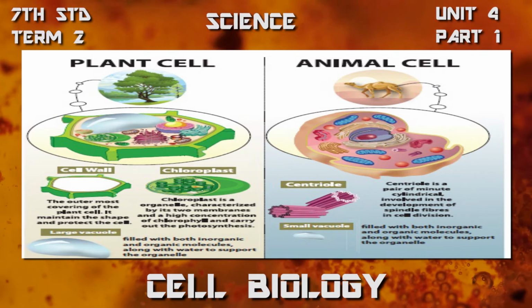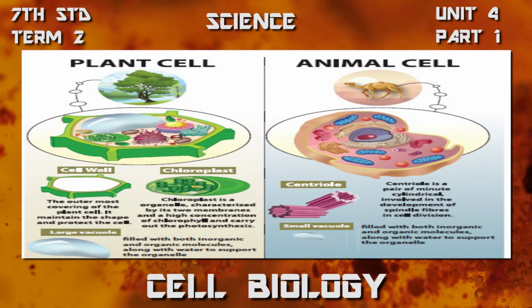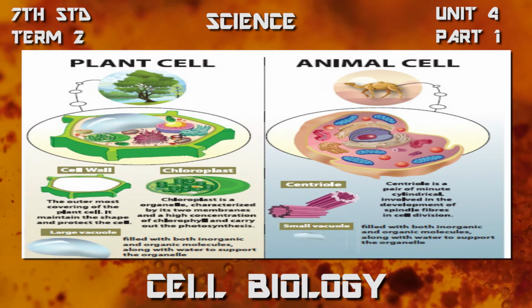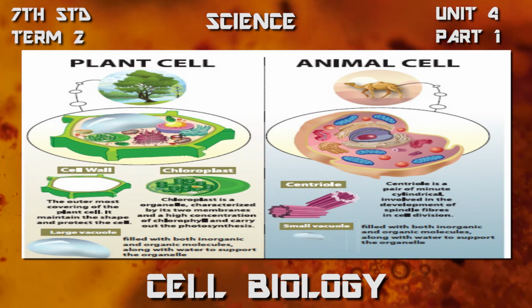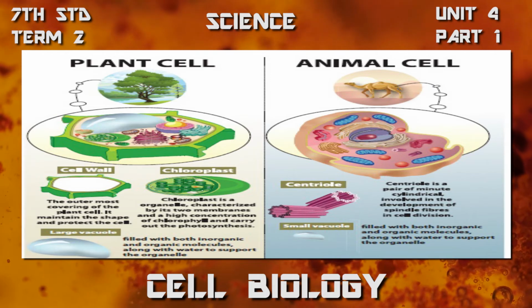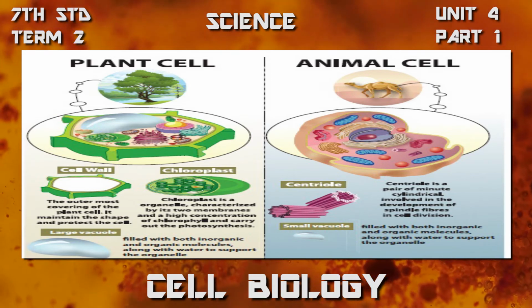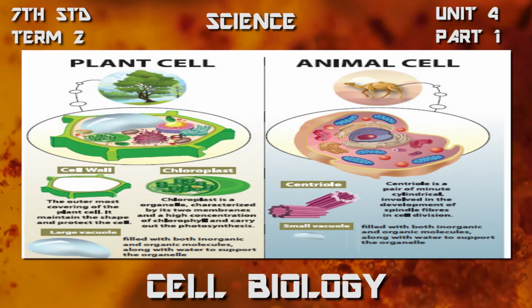The plant cell has the outermost covering, the cell wall. It protects the cell and gives shape to the cell. In the plant cell, the chloroplast is an organelle that carries out the process of photosynthesis because it has green pigments. It is absent in the animal cell.